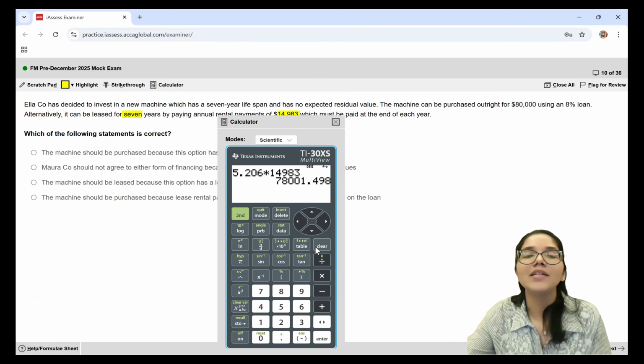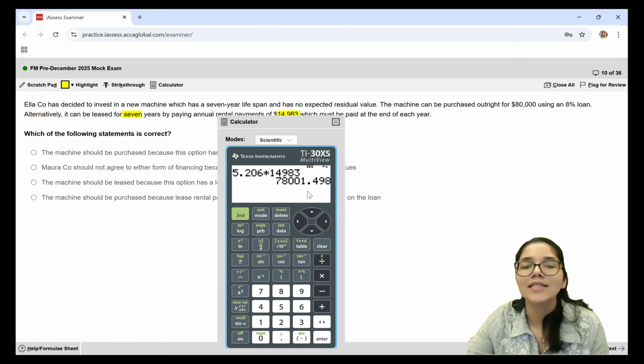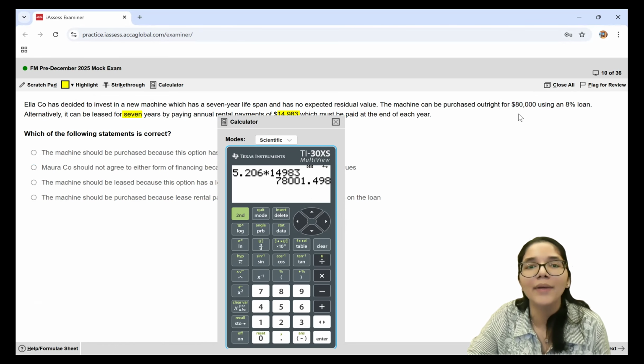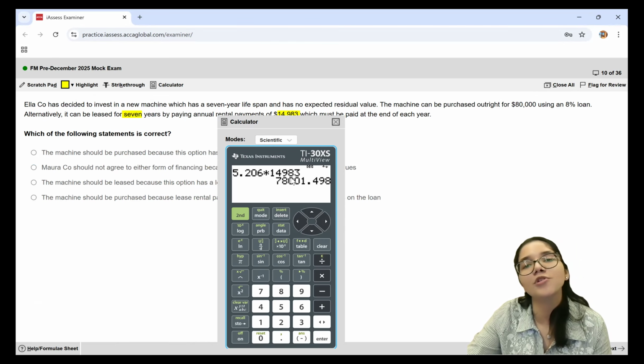14,983. That means all the payments that I will make over the period of 7 years, this money is worth in today's terms. So either I pay 80,000 today or I pay $78,001 today. What do you think? Which option is the company going to prefer? Will it be the buy option or the lease option? Buy option is 80,000, lease option is 78.